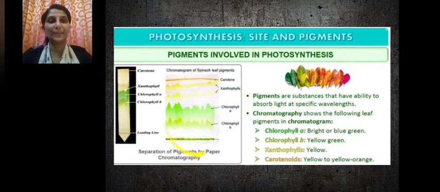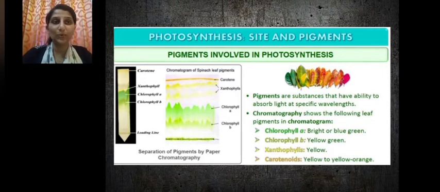This is a chromatogram. And the different pigments identified are chlorophyll A, which is bright or blue-green, chlorophyll B, which is yellow-green, xanthophyll, which is yellow, and carotenoids, which are yellow to yellow-orange. So these are the four pigments: chlorophyll A, chlorophyll B, xanthophyll, and carotene.